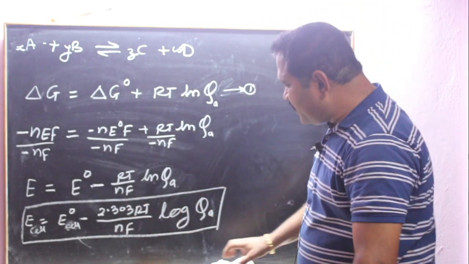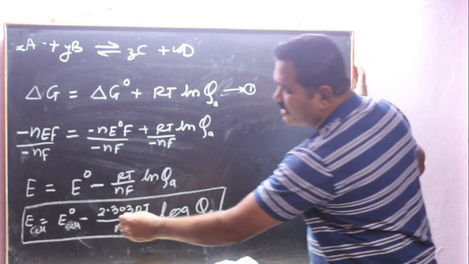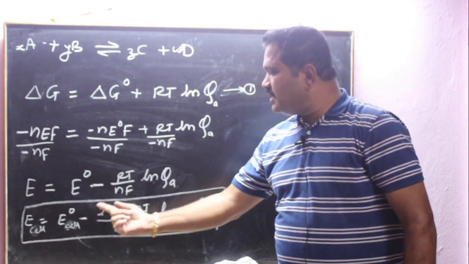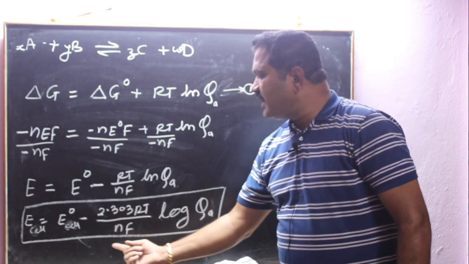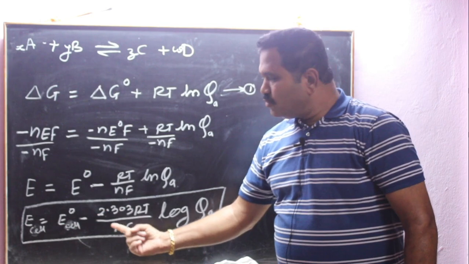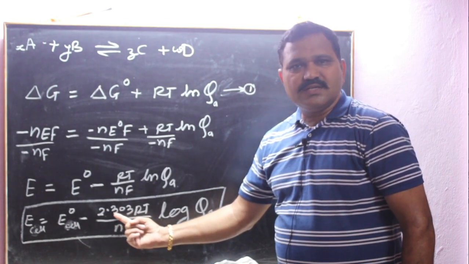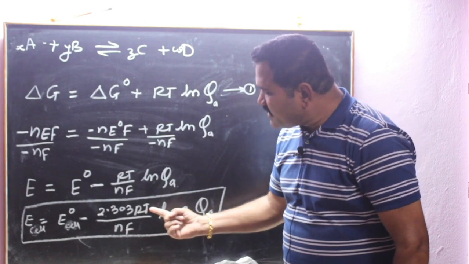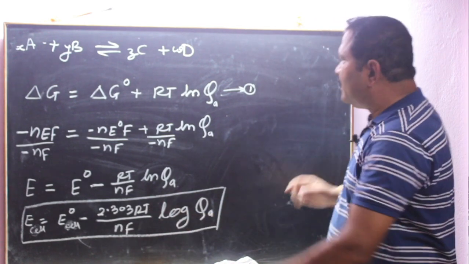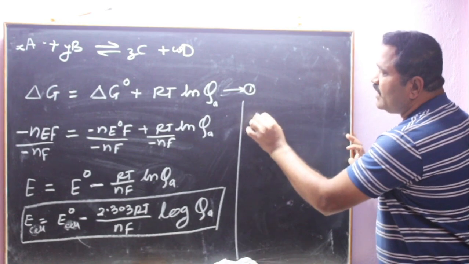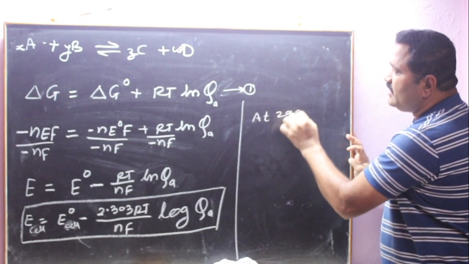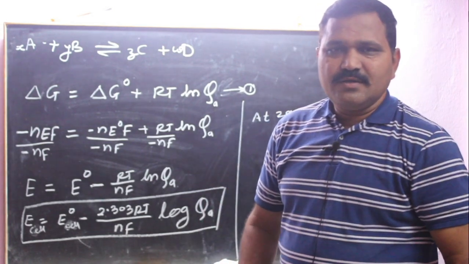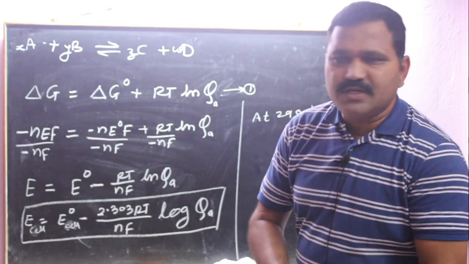Now what happens in the same equation here? See this quantity, 2.303 RT upon NF. 2.303 is constant, R is the gas constant. If we consider the temperature as 298 Kelvin, we are fixing the temperature, considering a constant temperature.